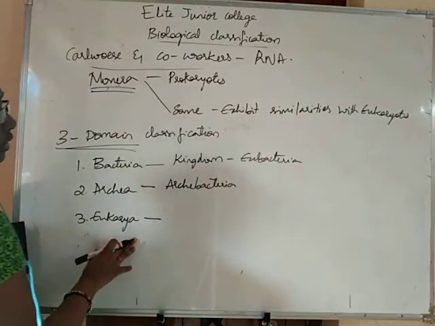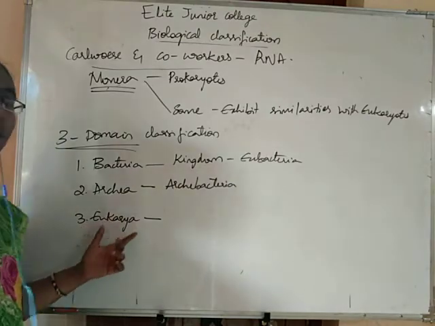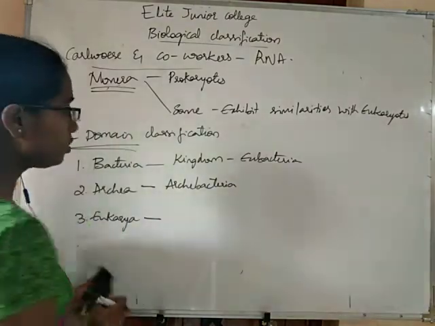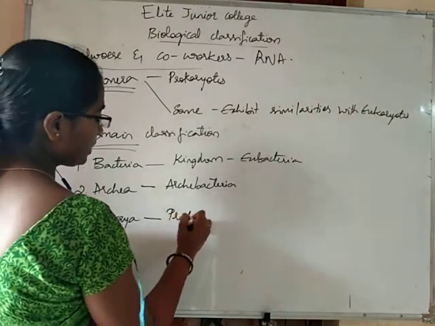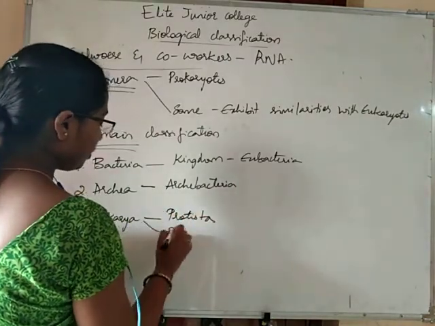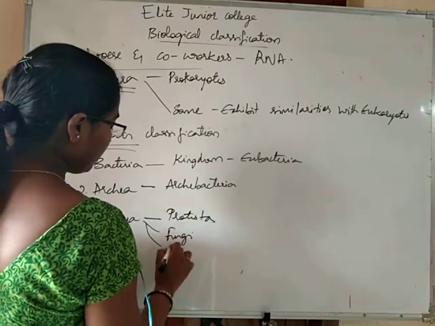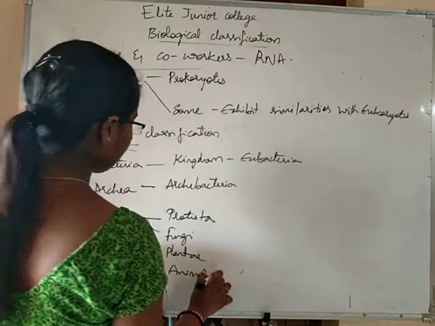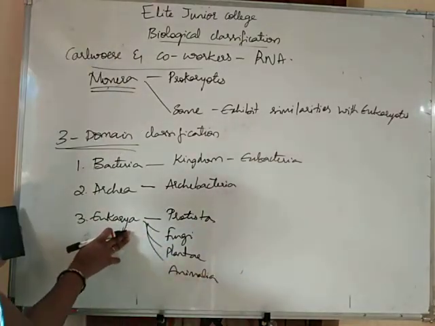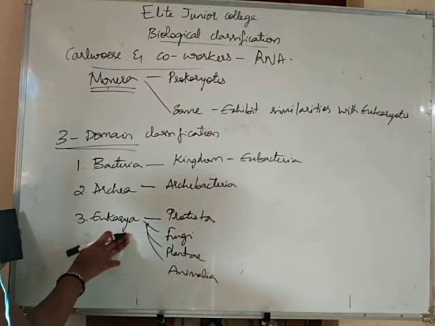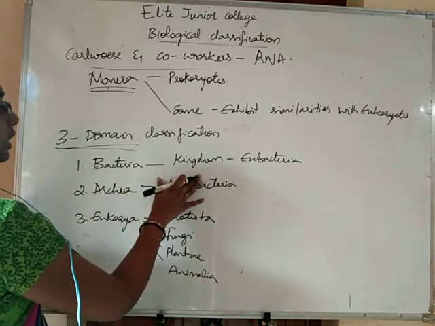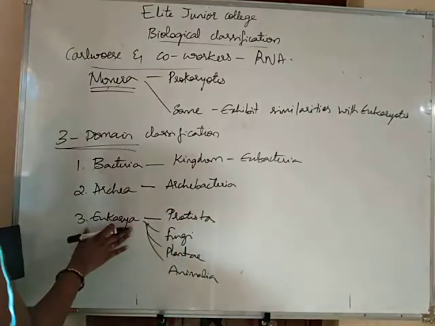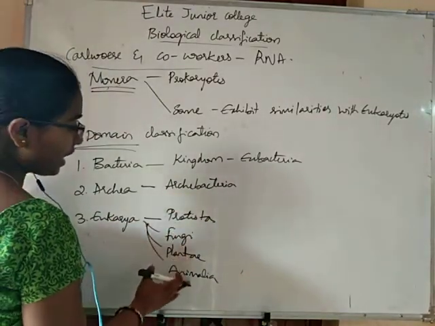The domain eukarya will include all the other normal kingdoms as usual, that is Protista, fungi, plantae and animalia. All these are as usual and they are directly included into the third domain eukarya. Bacteria includes the kingdom Eubacteria, archaea includes the kingdom Archibacteria, eukarya includes Protista, fungi, plantae and animalia.